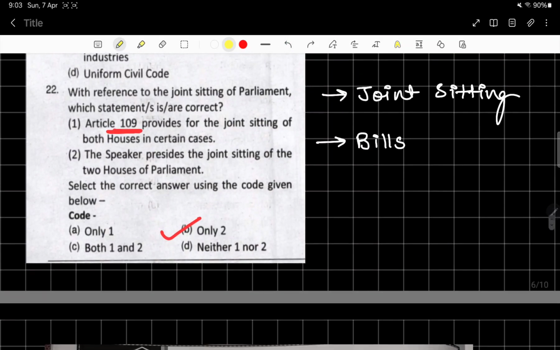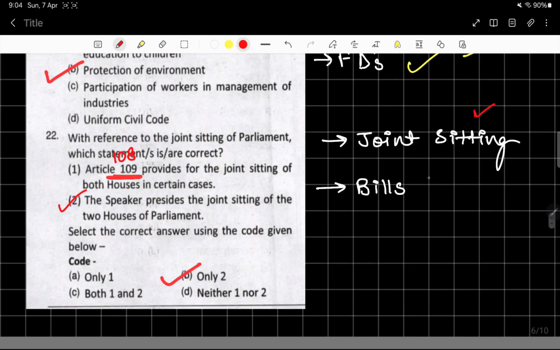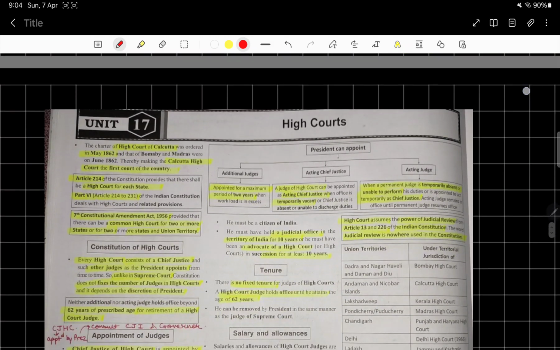Now next is, with reference to the joint sitting of parliament, which statements are correct? तो इसका तो सीधे सीधे सबसे wrong portion हो जाएगा. It is article 108 and here it is written 109, so it is wrong. 108 provides for the joint sitting of both houses in certain cases, right? And the speaker presides the joint sitting of the two houses of parliament. This is correct. So the correct answer would be only 2, because this is wrong. Article 108 tells us for this. And I told you that joint sitting of both the houses and bills are important. So these are the topics I've shown you also, that you need to look into.